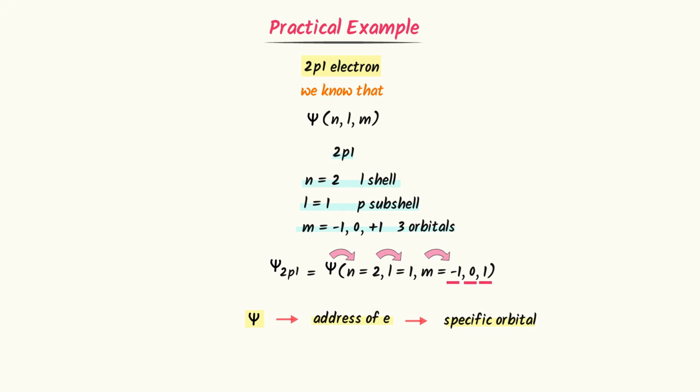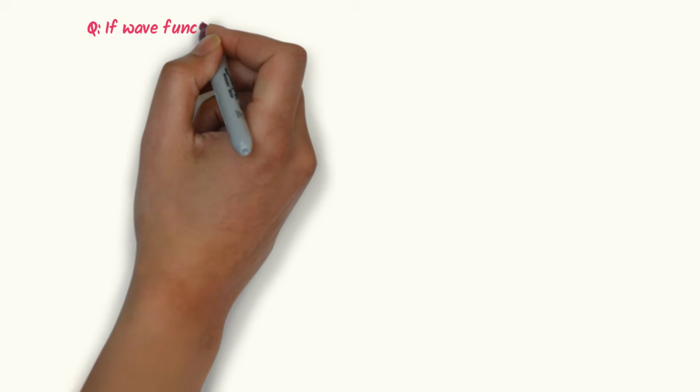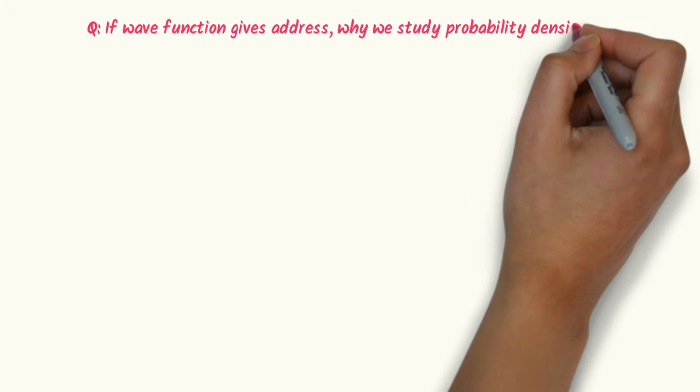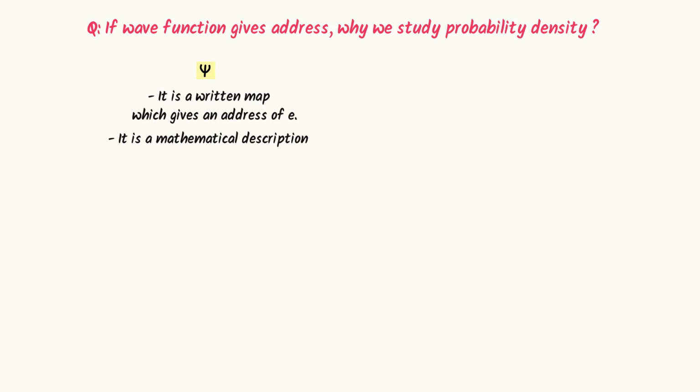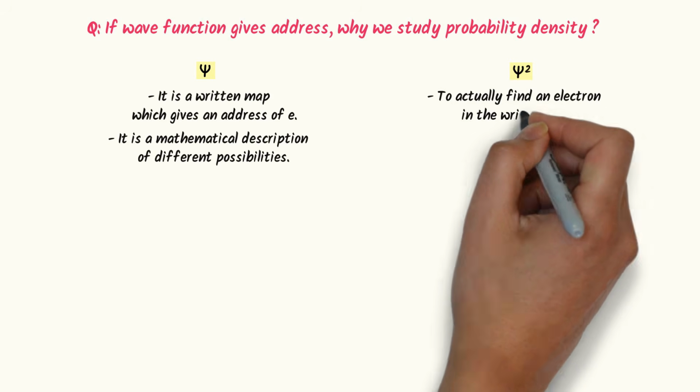Now here comes my favorite question, which is very difficult, but it will clear all your confusions. If wave function gives full address of electron, then why do we need to study probability density? Well, wave function is like a written map which just gives an address of electron. I mean, it is just a mathematical description of possibilities. While probability density is to actually find the electron at each place in that map.